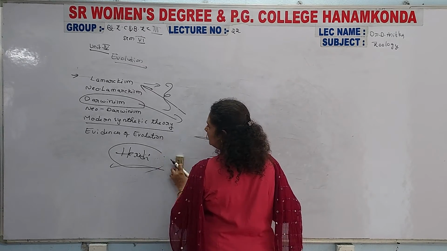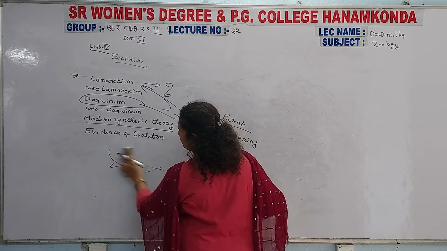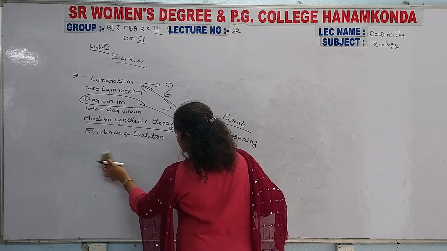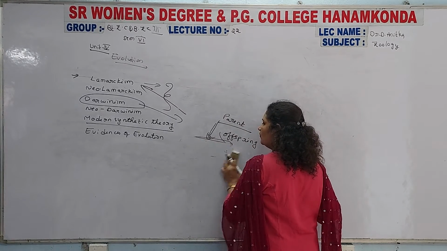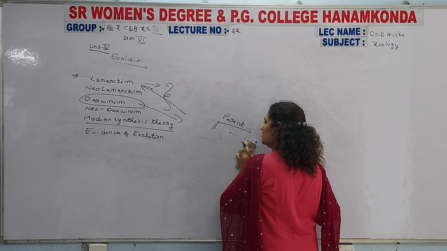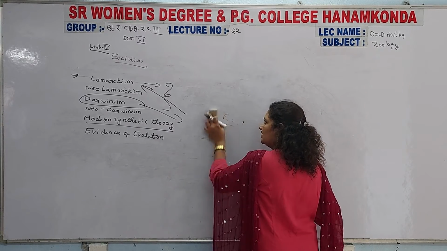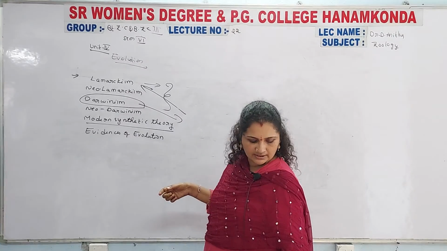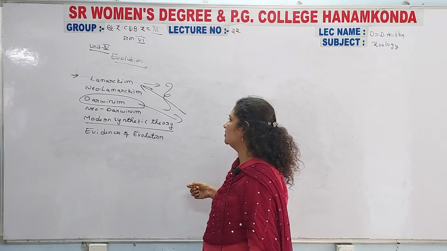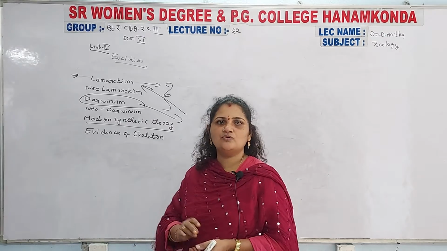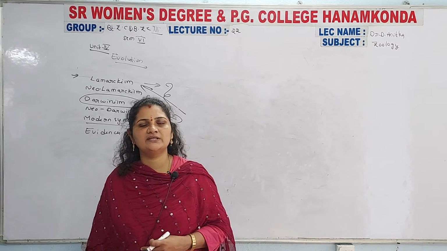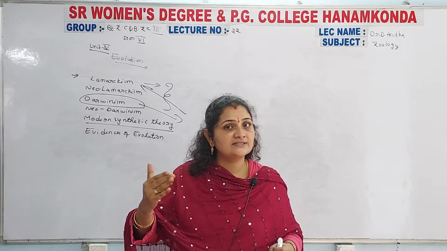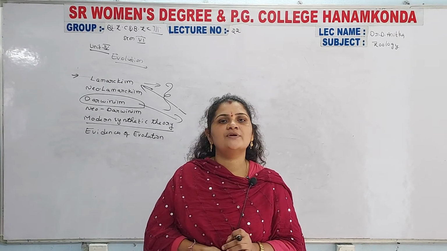It is completely about the information, those are the changes. In a new population, what changes take place from the previous ancestor generation to the present generation. Those are completely explained in the modern synthetic theory.